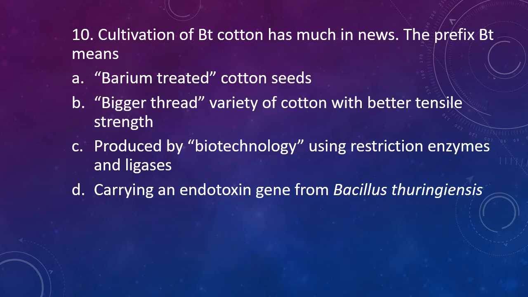Or option D, carrying an endotoxin gene from Bacillus thuringiensis. The correct answer is option D, Bacillus thuringiensis. It refers to the fact that Bt cotton has a gene derived from Bacillus thuringiensis, and this gene codes for an endotoxin.